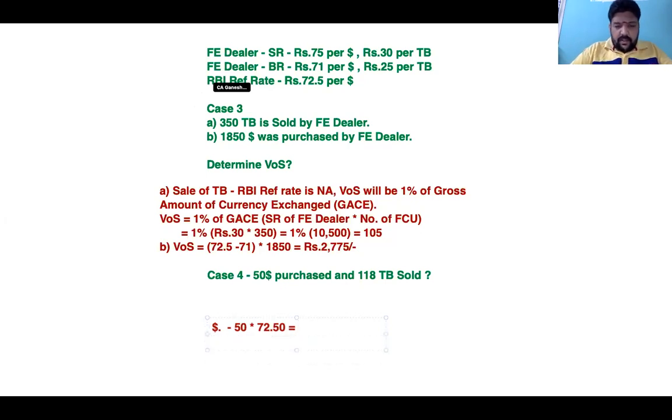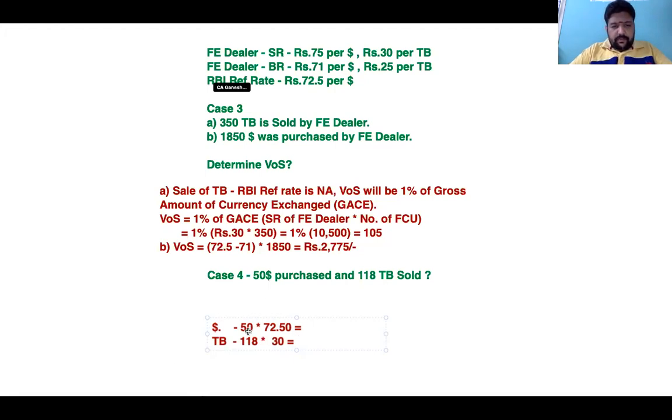Similarly, for Thailand baht, we don't have an RBI reference rate. So what we have to do is, how many Thailand baht? 118 into, here Thailand baht is sold. Because Thailand baht is sold, we have to take the selling rate. In case it is purchased, we will use the buying rate of the foreign exchange dealer. Selling rate of the foreign exchange dealer is 30.